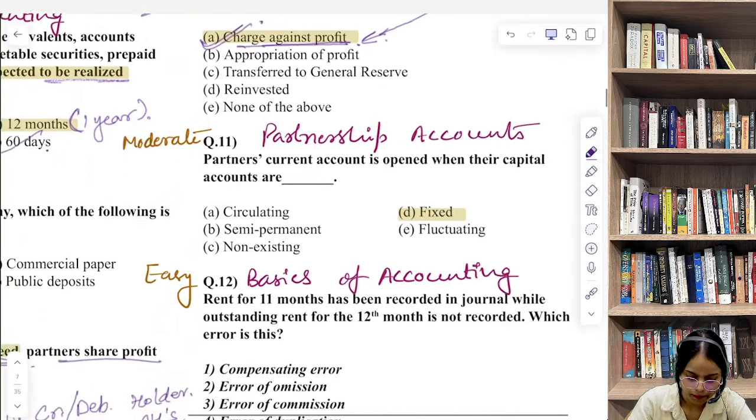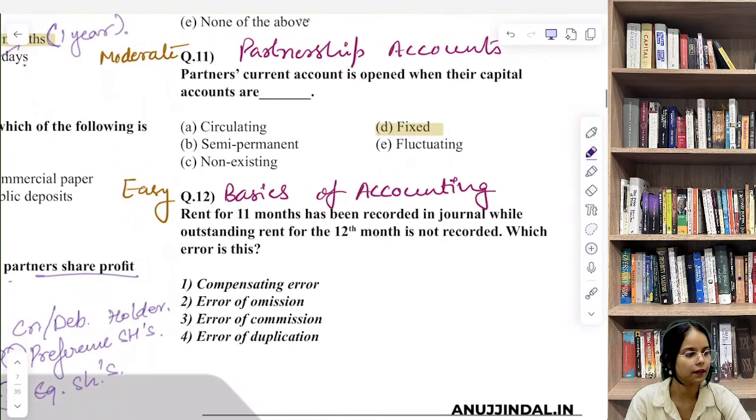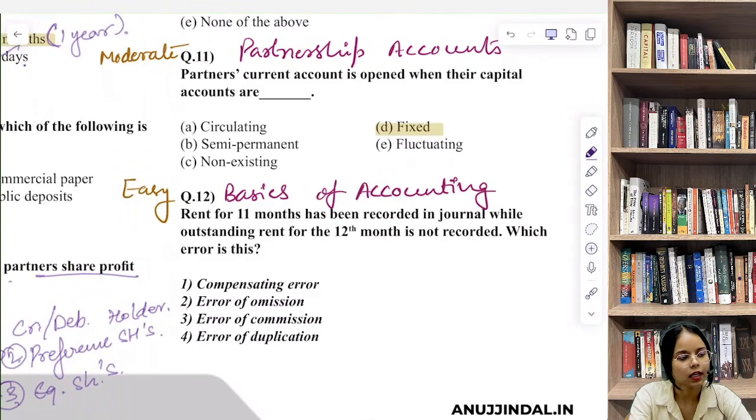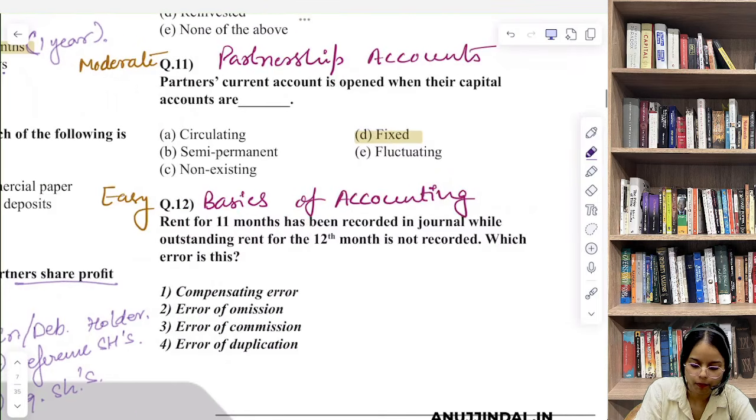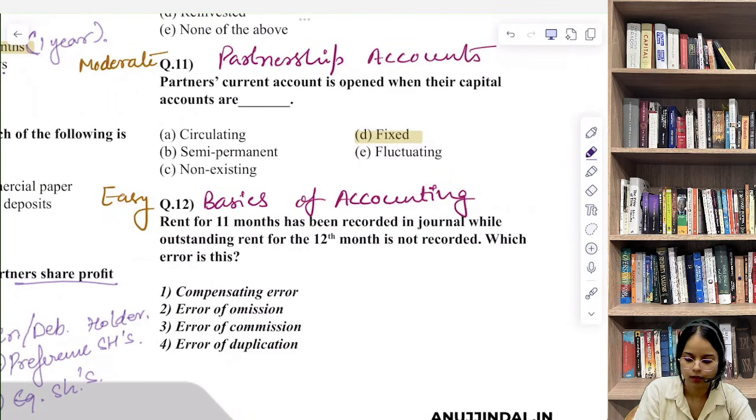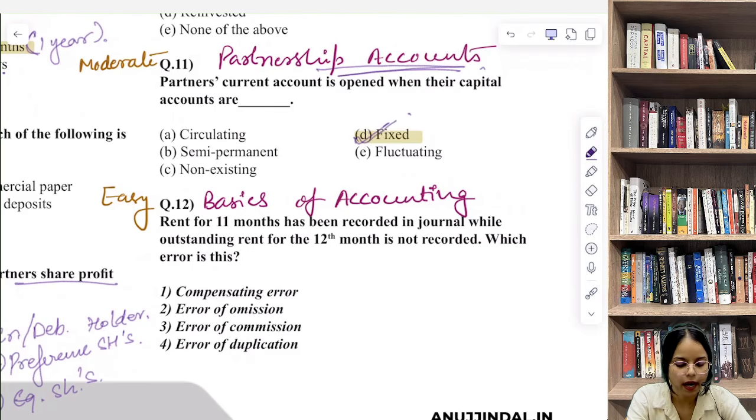Now let's discuss question number 11, that is, partner's current account is opened when their capital accounts are... This question again comes from partnership accounts. Again from partnership account से ये question आया है. So the correct answer here is fixed. Now in partnership accounting,